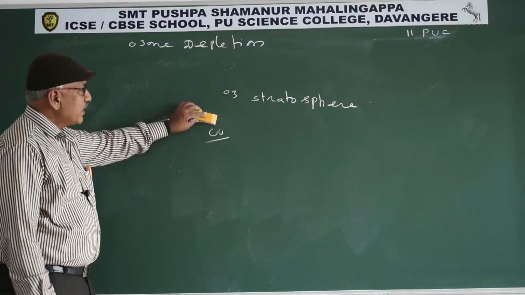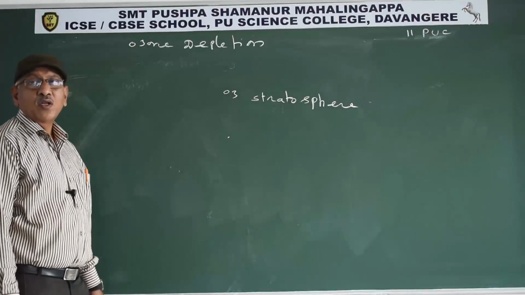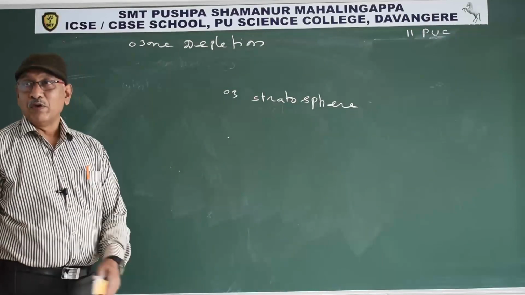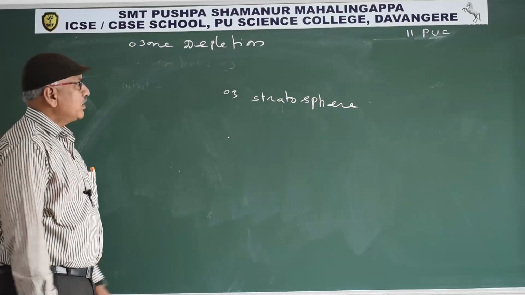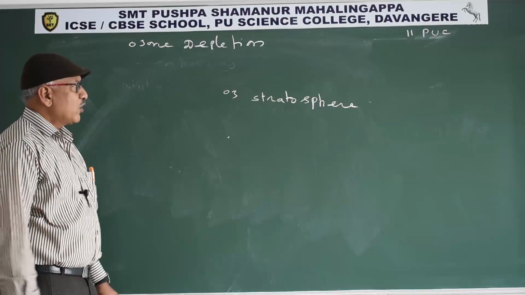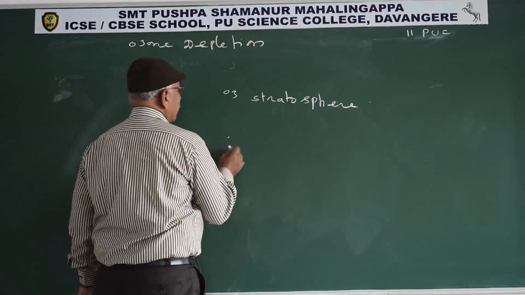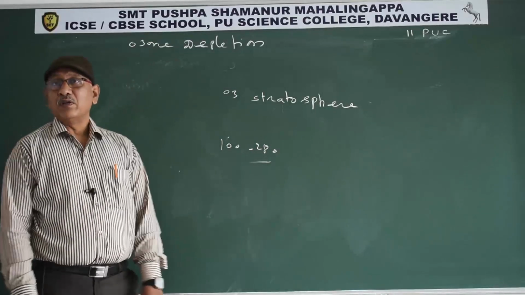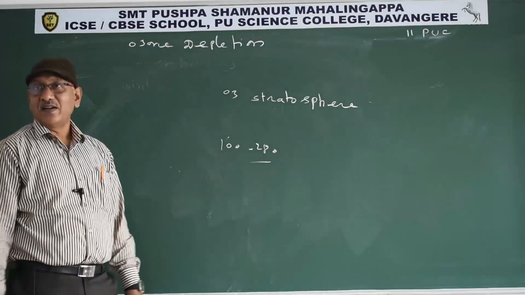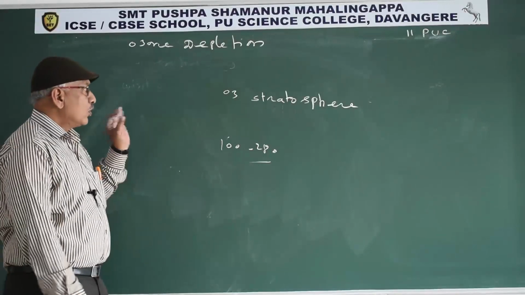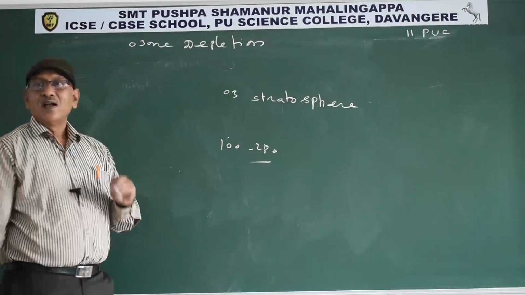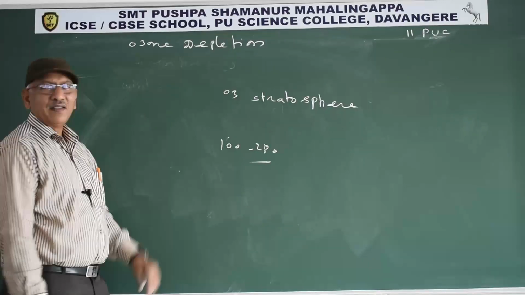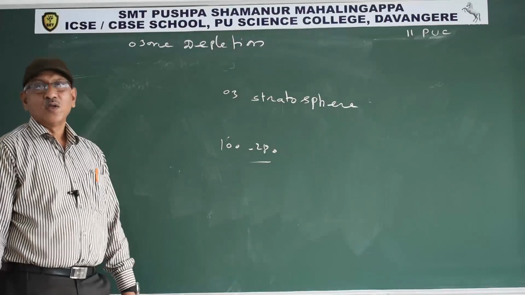The ozone present in the stratosphere absorbs UV rays with wavelengths less than UVB. That means the ozone layer in the stratosphere completely absorbs UVC radiation, whose wavelength is 100 to 280 nanometers. If the wavelength is shorter, the penetration power is greater.